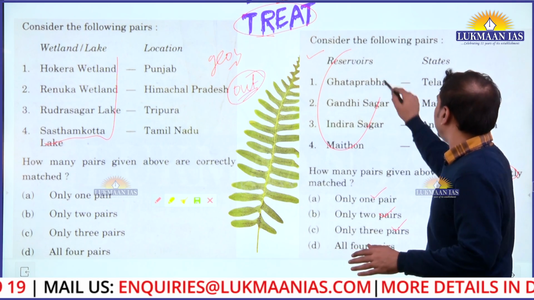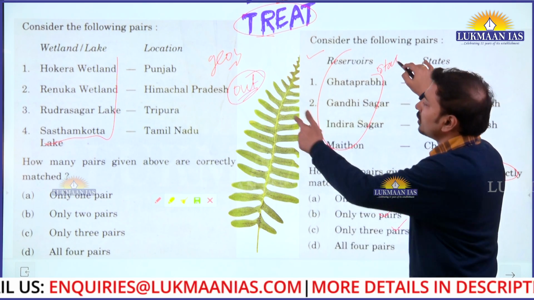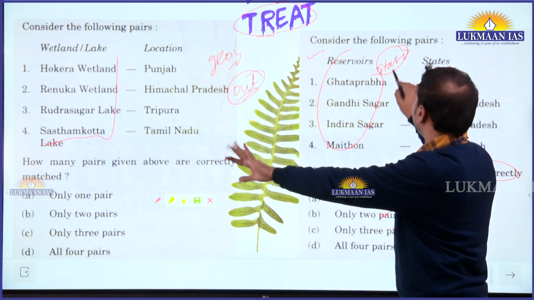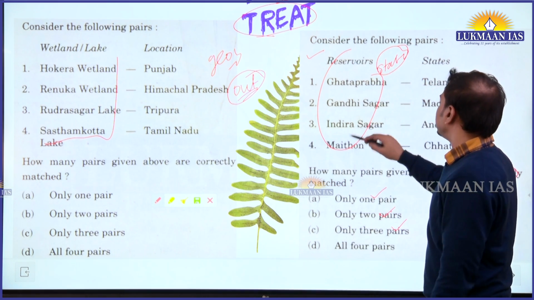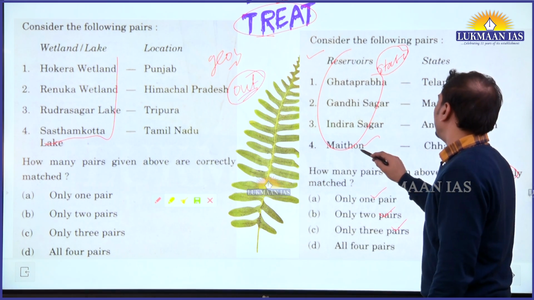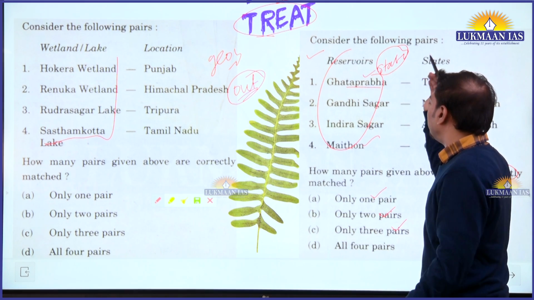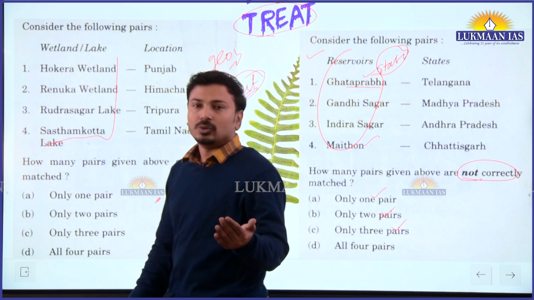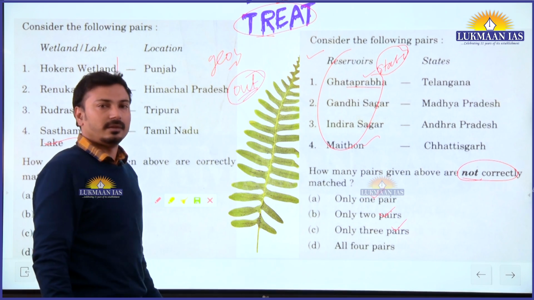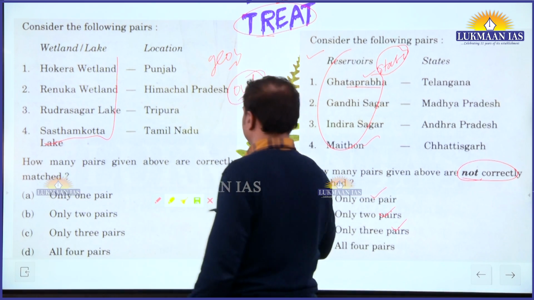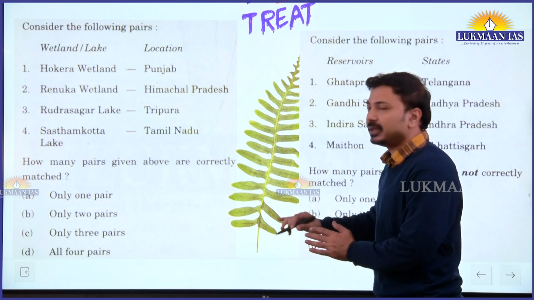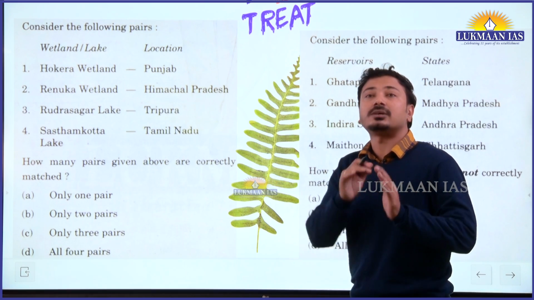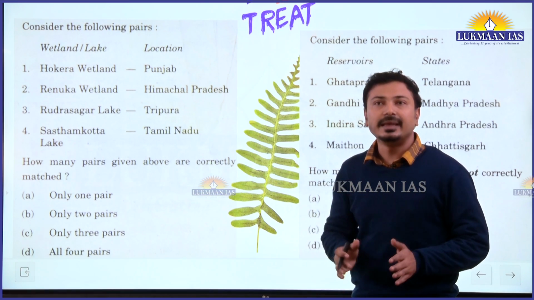Here also, reservoirs, although it is static, वो तो current affairs में कहीं ना कहीं wetland होता है, ये तो static थे, और उसमें से मैथुन maybe you may be knowing about this, और घाट प्रभा you may be knowing about this, but what about the remaining गांधी सागर and इंदिरा सागर? दोनों में confusion हो सकता है. That's why you should not attempt and skip such kind of question. This is taught here in the classroom itself: कौन सा question attempt करना है, कौन सा नहीं करना है.